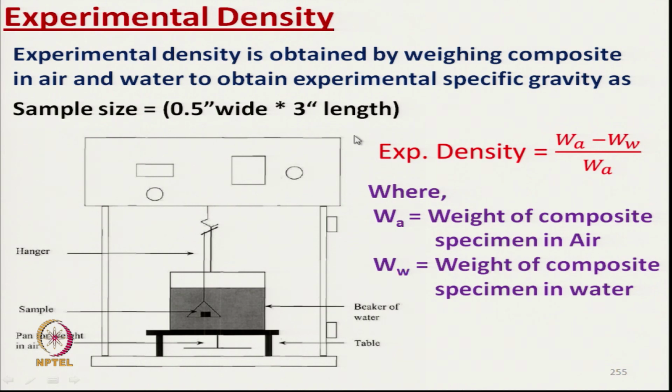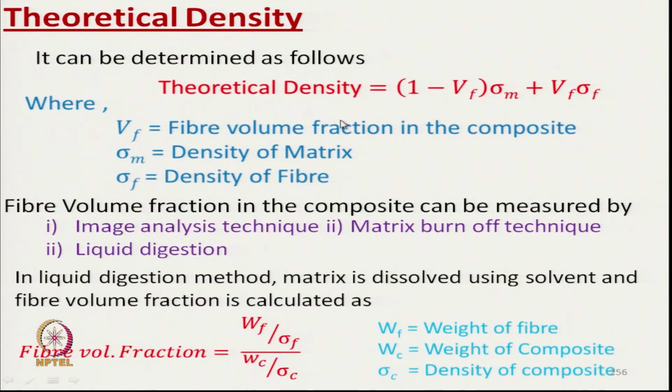Experimental density is measured experimentally, then we can calculate the theoretical density by knowing the density of matrix, density of fiber and the fiber volume fraction. From there we can calculate the void content.